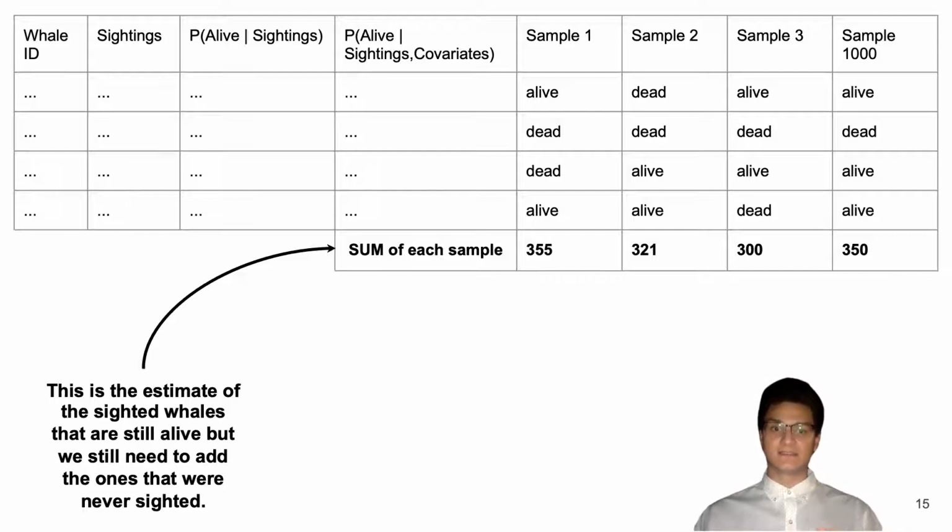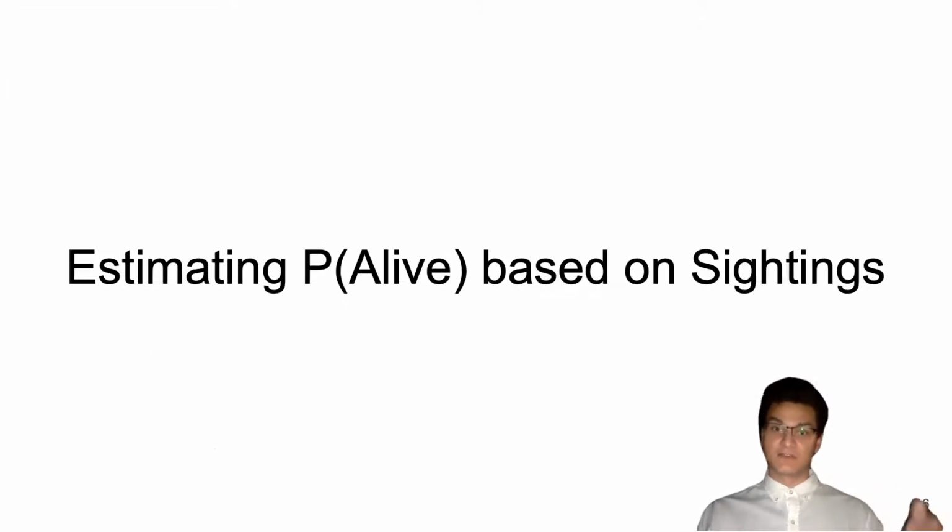This is not complete because it does not incorporate the number of whales that are alive, an estimate for the number of whales that are alive that have never been seen, which will be the second part of our discussion. So there are three possible ways to estimate probability of alive using sighting data, each using different assumptions.